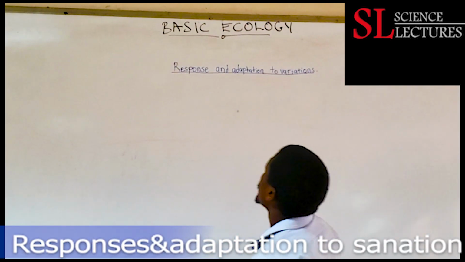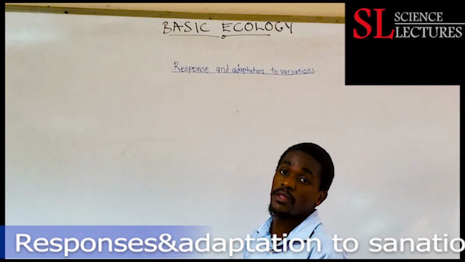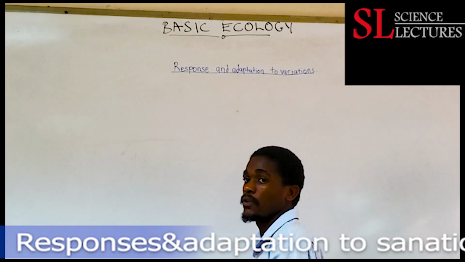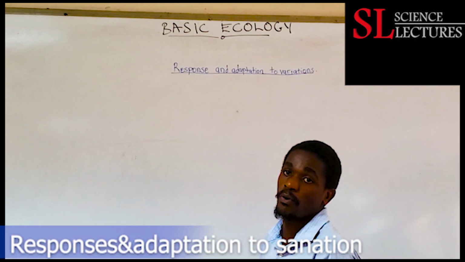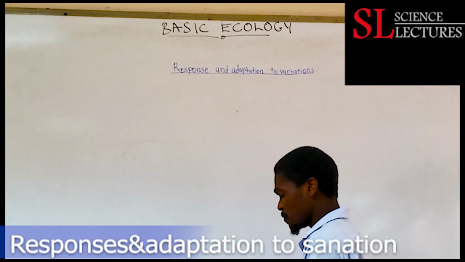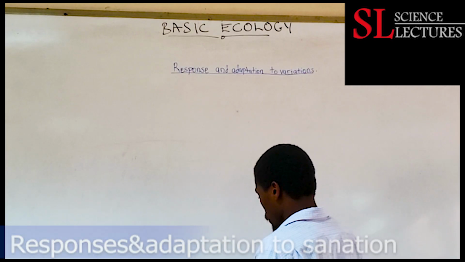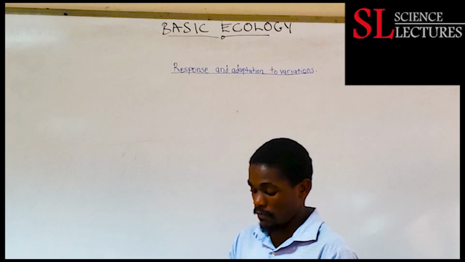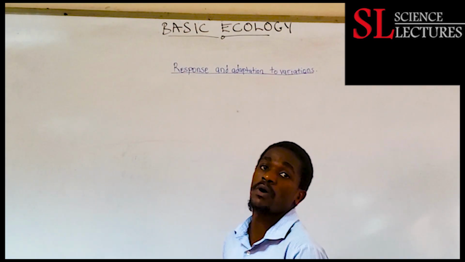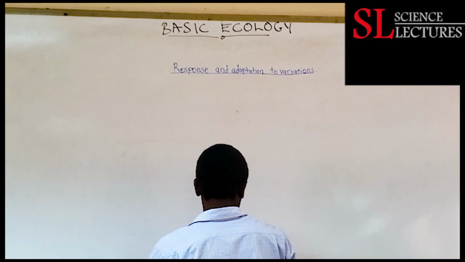So let's have a look at responses and adaptations to variations within the environment. If we have variations, how do organisms adapt? How do they respond to variations? These responses are divided into three basic responses. The first one is behavior, the second one is morphological, and finally the third one, like we are going to see.